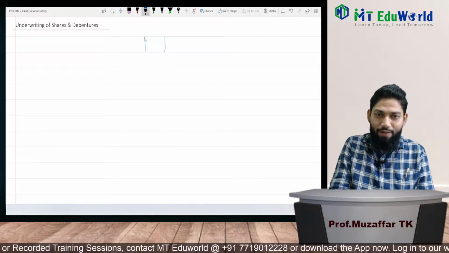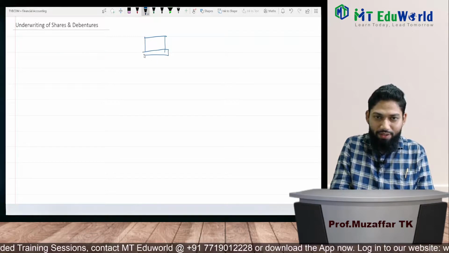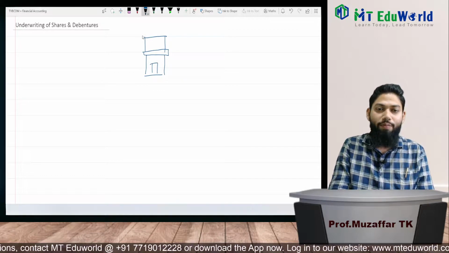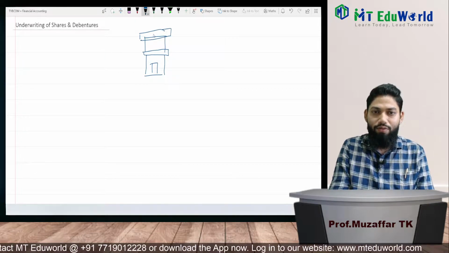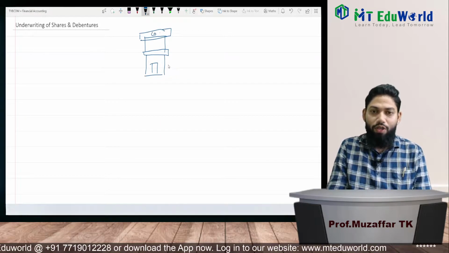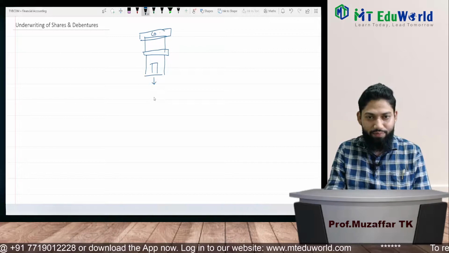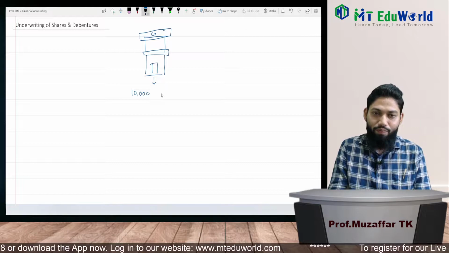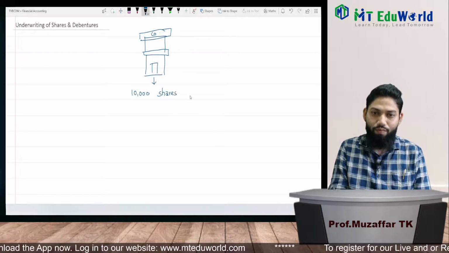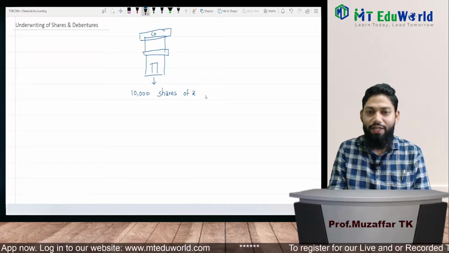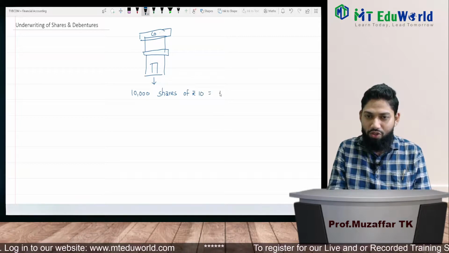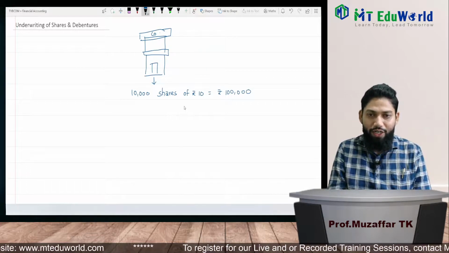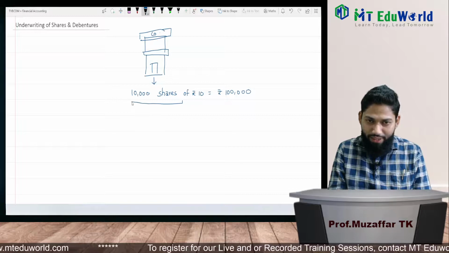For example, this is a company. Now if this company wants to raise funds, for example, if it wants to issue 10,000 shares at the rate of, for example, 10 rupees, so the total amount comes to 1 lakh rupees. So what it will do is it will